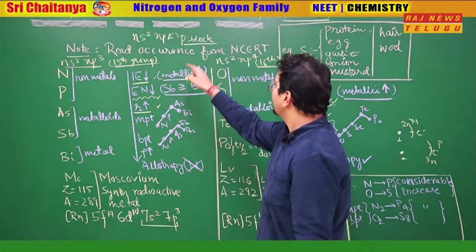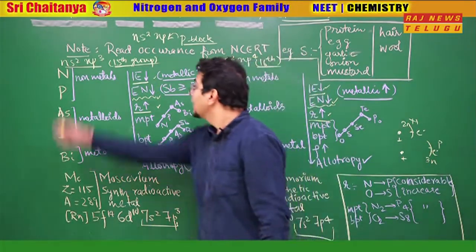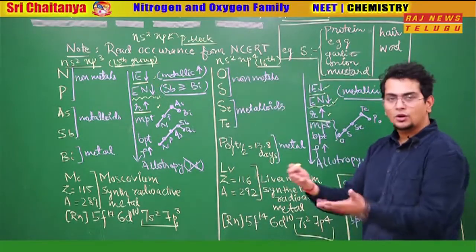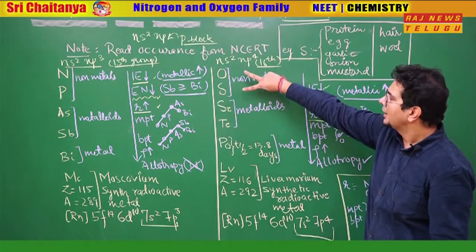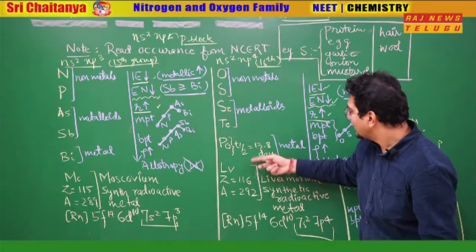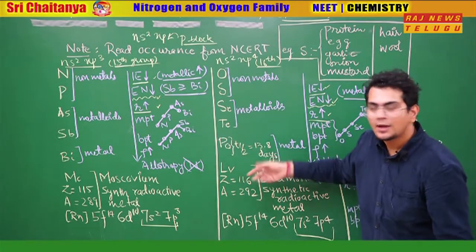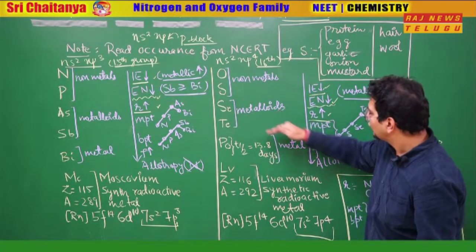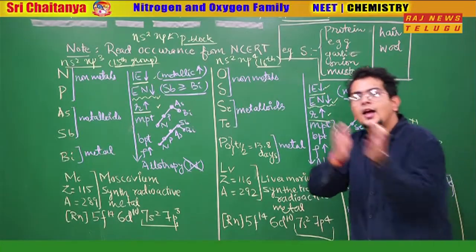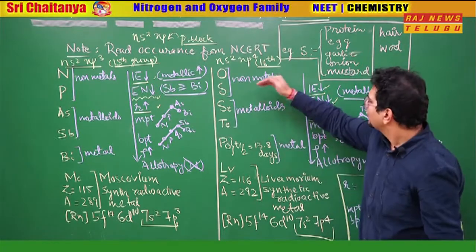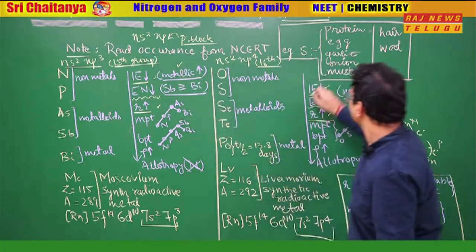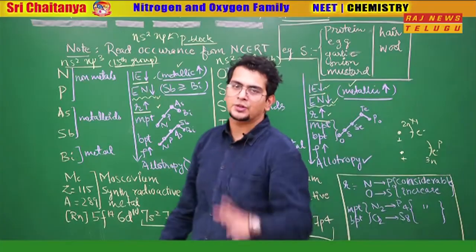Now what about the metallic character? Let us understand. Nitrogen and phosphorus are non-metals. Similarly, oxygen and sulfur are also non-metals. So the first two elements are non-metals in both cases. The next two are metalloids in both cases, and the last element in both cases is a metal. So we go from non-metal via metalloid to metal. What is a metalloid? Metalloid means semi-metal, half behaving as a metal, half behaving as a little bit of a non-metal. So from non-metal to metal you are going, which means metallic character is increasing in both cases, no exception here.